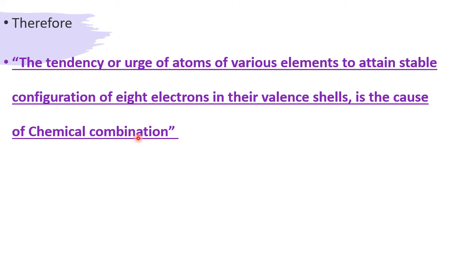Why will elements combine, why will chemicals combine? It is because they want to achieve 8 in their last shell. That's why they want to combine. So this is the reason, this is the cause for the chemical combination. This is the reason for the bond formation.